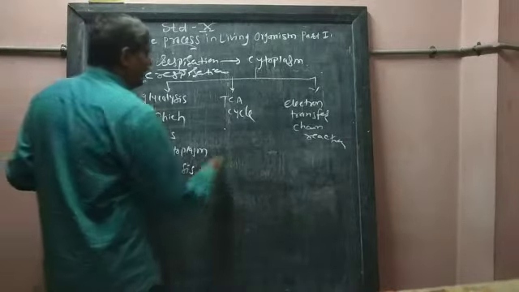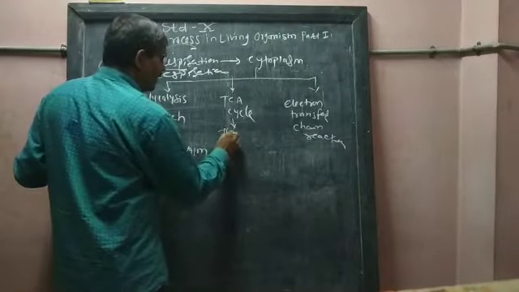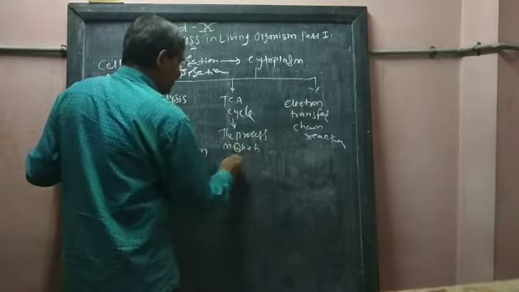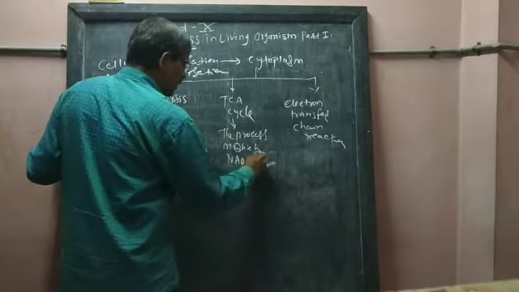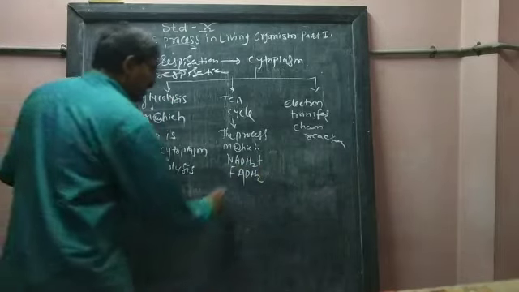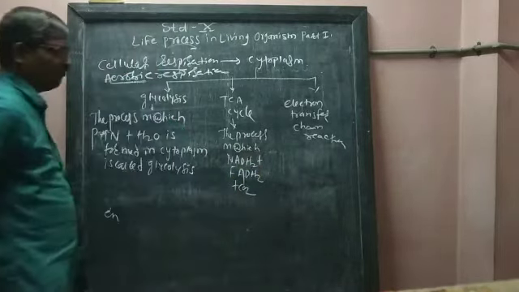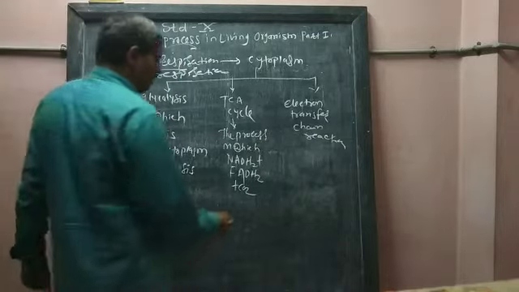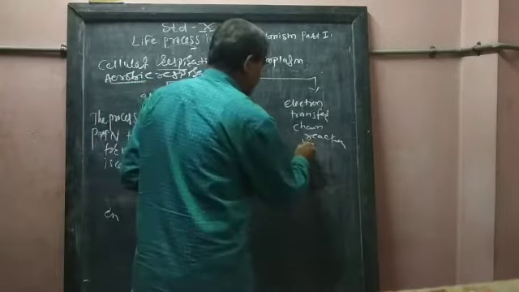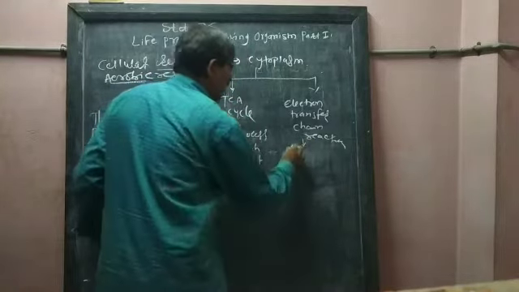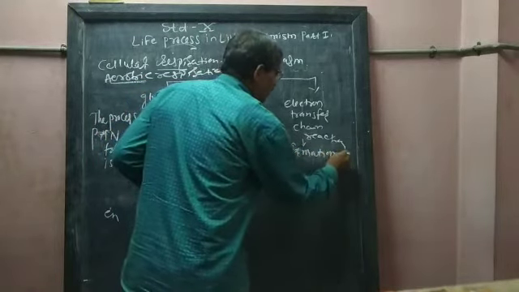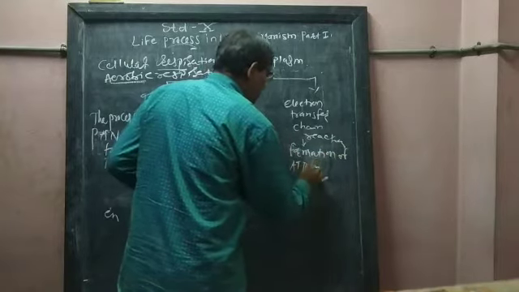TCA means what now? TCA means the process in which NADH2, FADH2 and carbon dioxide are formed with the ATP molecules. Now, electron transfer reaction means what? What takes place in the electron transfer reaction? Formation of ATP molecules.